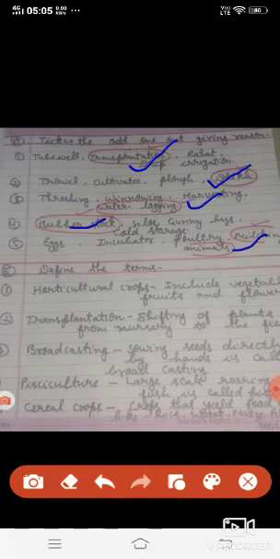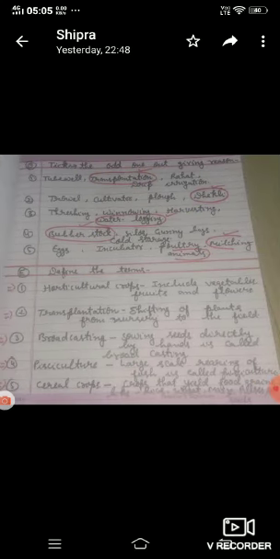Next, define the terms. Here, horticultural crops. Horticultural crops include vegetables, fruits and flowers. Next one is transplantation: shifting of plants from nursery to the field. Third one is broadcasting: sowing seeds directly by hands is called broadcasting. Fourth, pisciculture: large scale rearing of fish is called pisciculture.